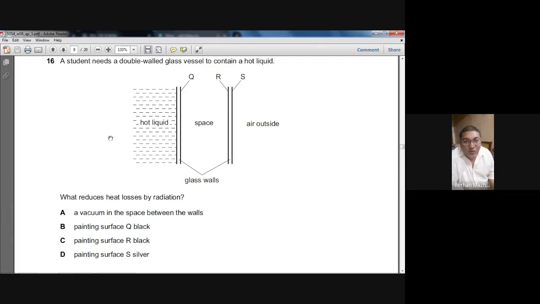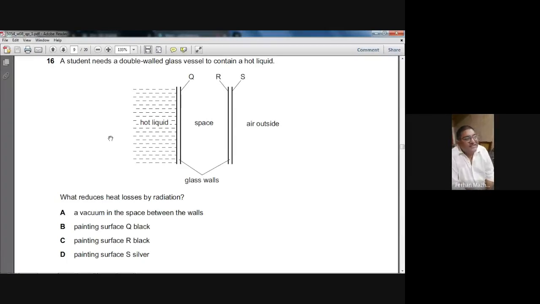What is stopping heat loss by radiation? That's the question. You see, we have space. Space means vacuum. But remember, vacuum cannot stop radiation.